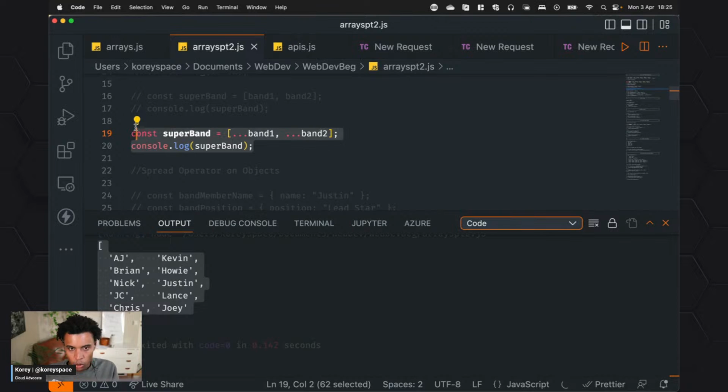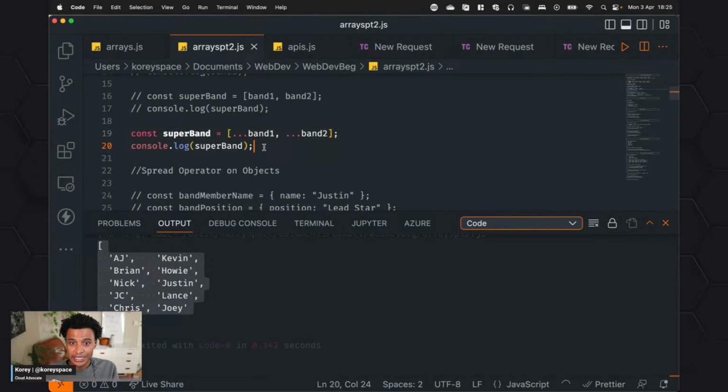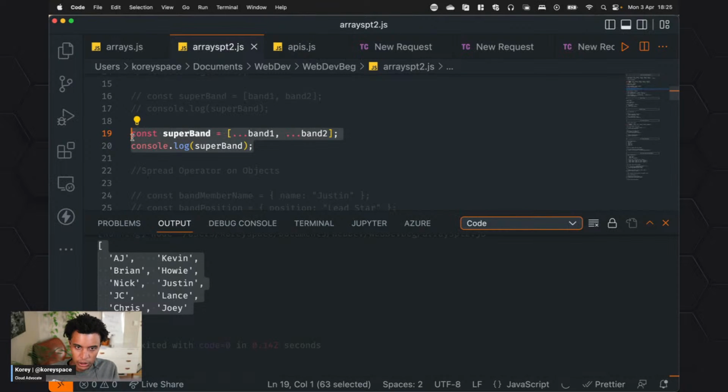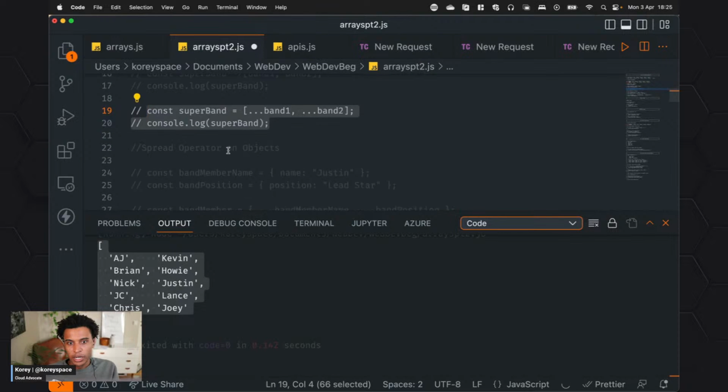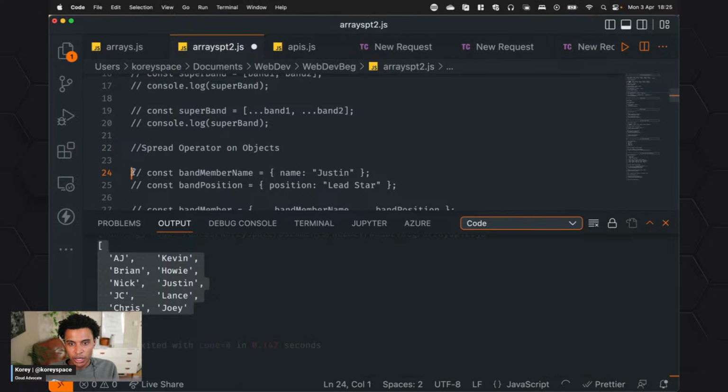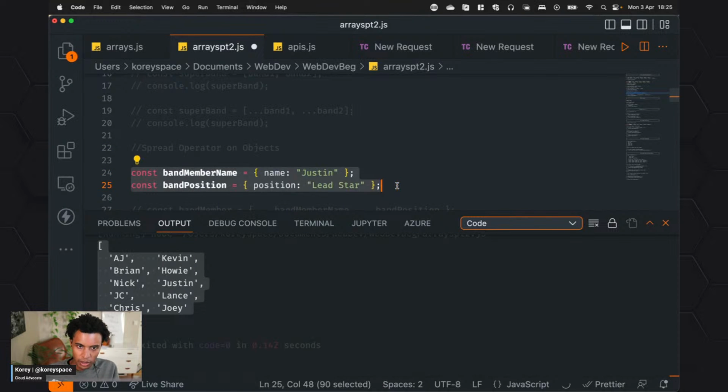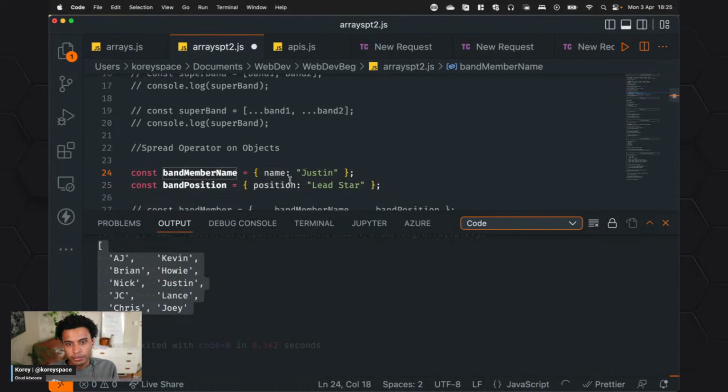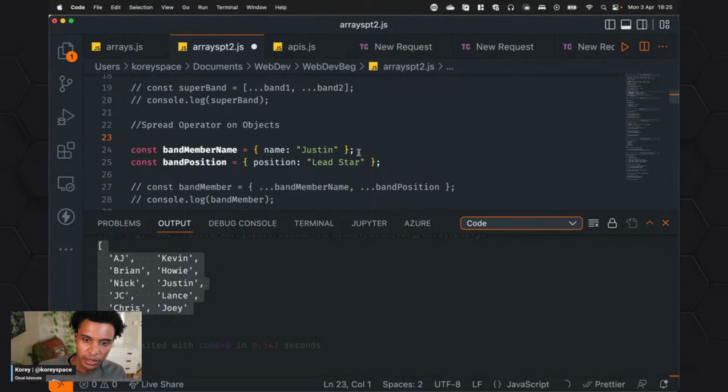Again, another thing we're going to work with a lot today with APIs is objects. And we can actually do some spread operating on that as well. So I'm going to show you that. I got this spread operator, and I have this object, or 2 objects. And member name is Justin. Cool to have Justin. Const band position is the lead star. And if you don't think Justin is the lead star of NSYNC, let me know in the chat. But I'm pretty sure it's undebatable that Justin Timberlake is the lead star of NSYNC.